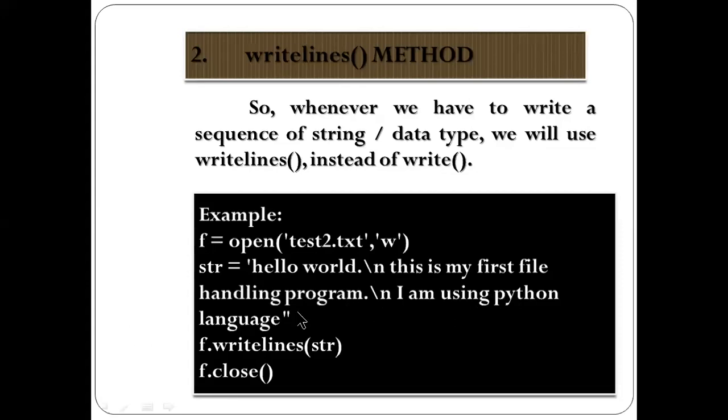Anything which you want to write, this is a multi-line text. So f.writelines. Such type of line, you can write in single quotation, double quotation and triple quotation in a text. If your text is multi-line, then you have to use a triple quotation. f.writelines(str). What is str? It is holding multi-line text, so it will write the lines here. f.close. Once it is open, it must be closed.